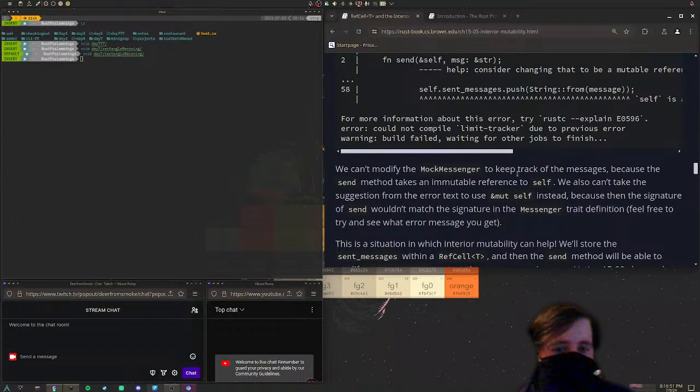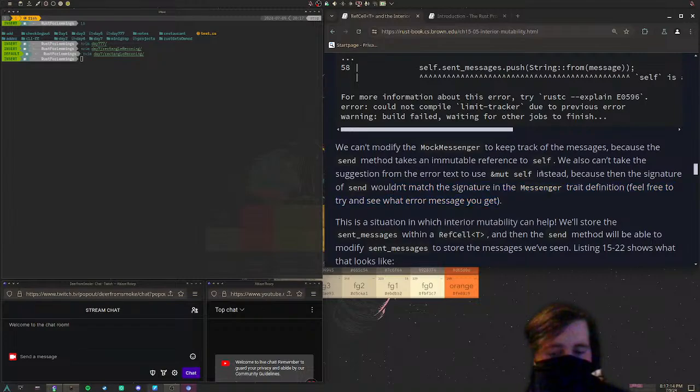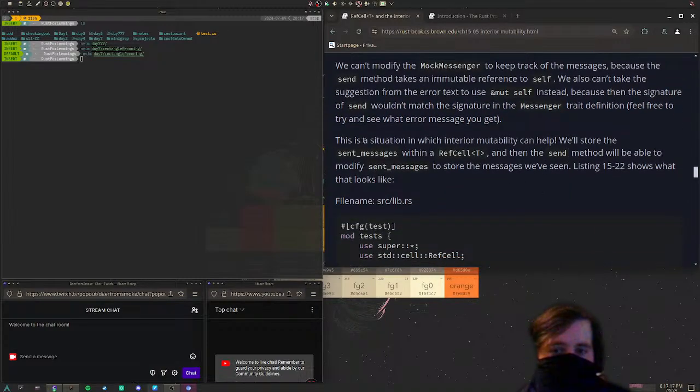We can't modify MockMessenger to keep track of the messages because the send method takes an immutable reference to self. We also can't take the suggestion from the error text to use a mutable reference to self instead, because then the signature of send would not match the signature in the Messenger trait definition. Feel free to try and see what error message you get. Yeah, of course not. This is a situation in which interior mutability can help. We can store the sent_messages within a RefCell, and then the send method will be able to modify sent_messages to store the messages we've sent. Listing 15-22 shows what that looks like.